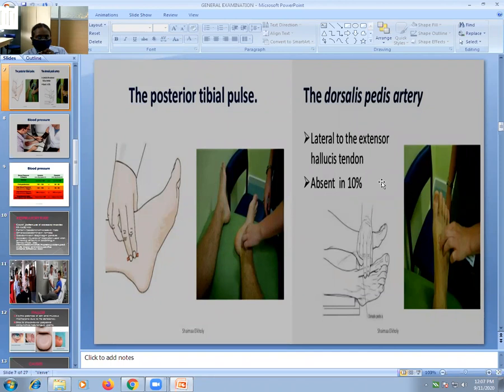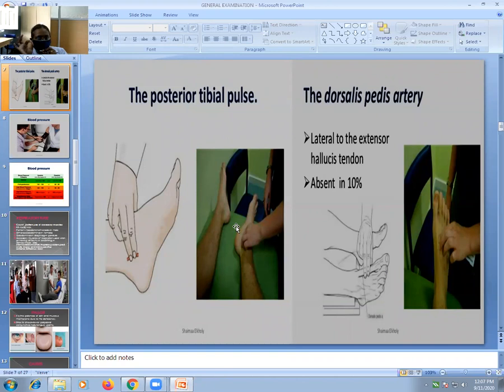Then the dorsalis pedis, which is at the base of the first metatarsal. So this is the location of the dorsalis pedis, lateral to the extensor tendon, at the base of the first metatarsal. These are the metatarsal bones: first metatarsal, second, third, fourth, and fifth. At the base of the first metatarsal, you can palpate the dorsalis pedis artery. So in the lower limb, these are the four arteries: femoral artery, popliteal artery, dorsalis pedis, and posterior tibial.